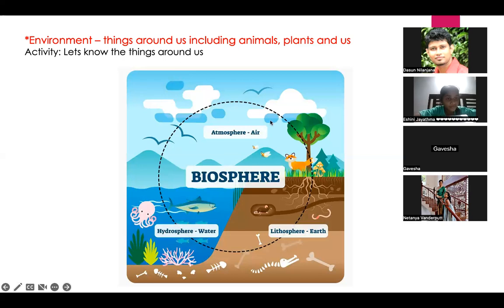And also vehicles emit their gases to the air. And a lot of gases are there. Oxygen is only one thing, but there are a lot of gases, right?